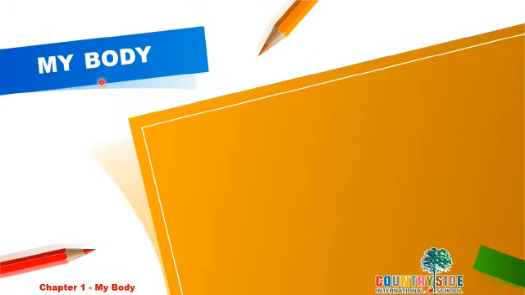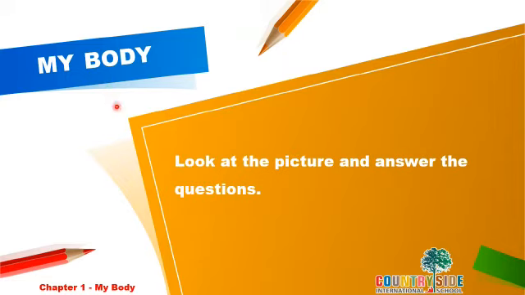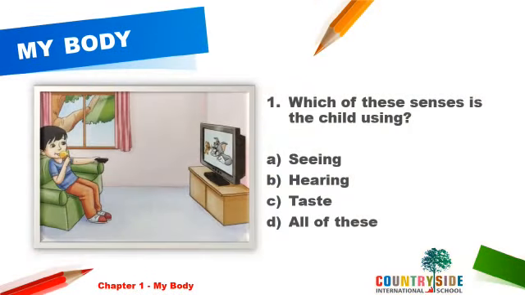With the next exercise, the next page, the next worksheet says, look at the picture and answer the questions. Let's see what the picture is. Children, this is the picture given. The picture is of a boy. He is eating an ice cream, watching TV, right? And the question says, which of these senses is the child using?